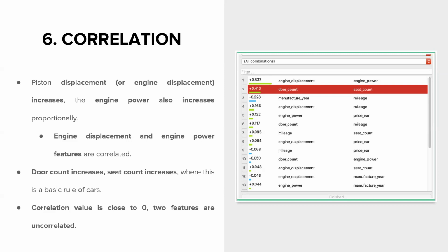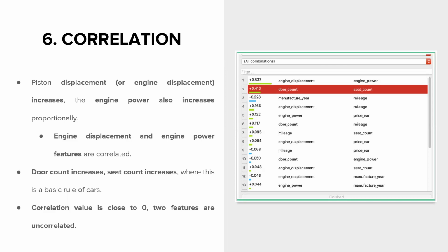When we consider the most correlated two features, which are engine displacement and engine power: the combustion of the fuel occurs in the piston housing, and when the piston displacement or engine displacement increases, the engine power also increases proportionally because the fuel combustion gets greater per stroke of the piston.